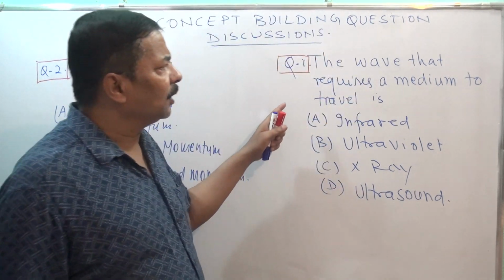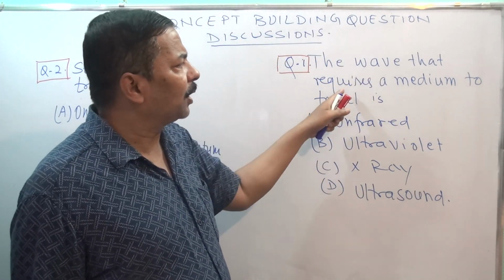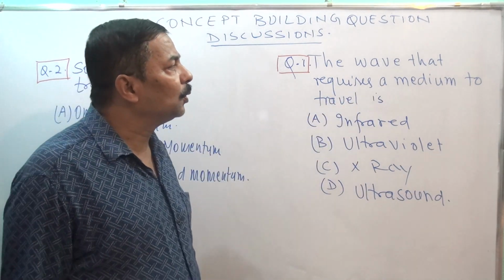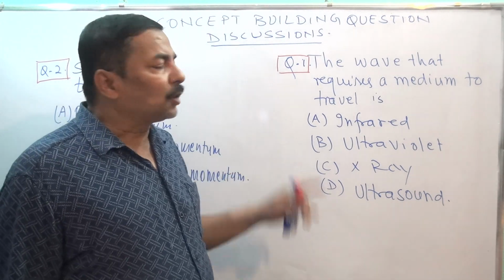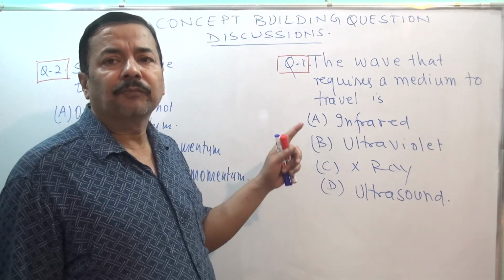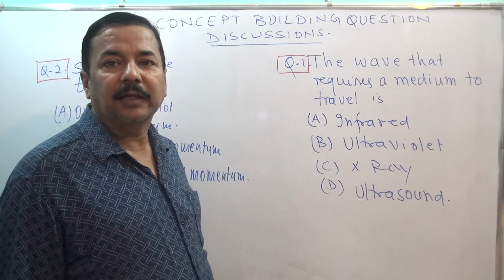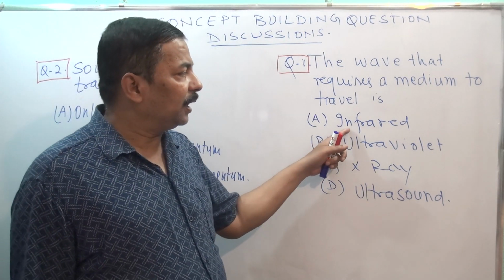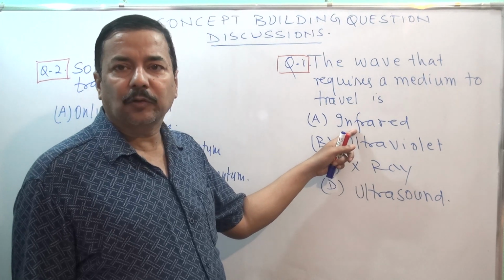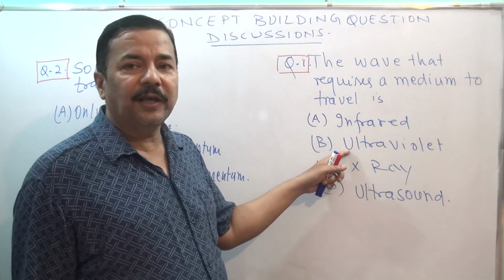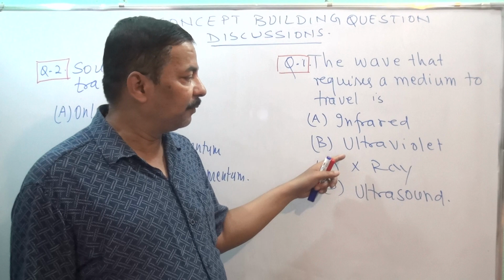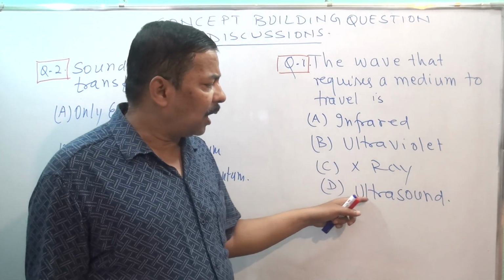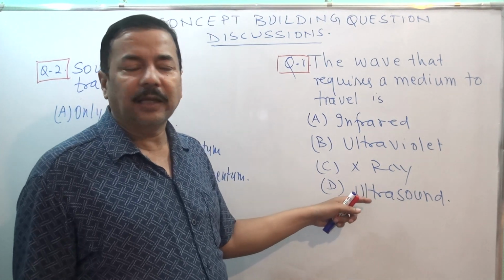First question is, the wave that requires a medium to travel is... As I told you, there are two types of wave on the basis of medium. One is mechanical and one is non-mechanical. Non-mechanical wave is called electromagnetic wave. Here you see infrared rays, ultraviolet rays, and X-rays are electromagnetic waves. Only the ultrasound wave, the sound wave, is the mechanical wave.